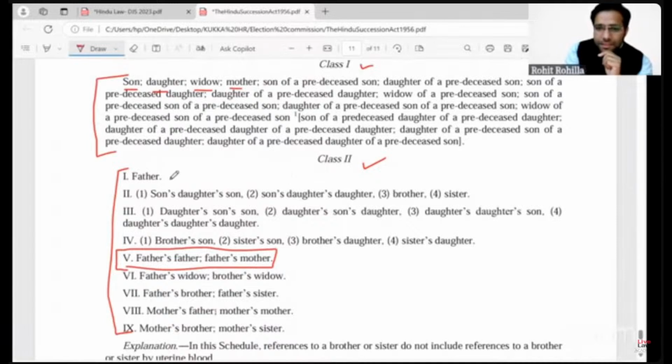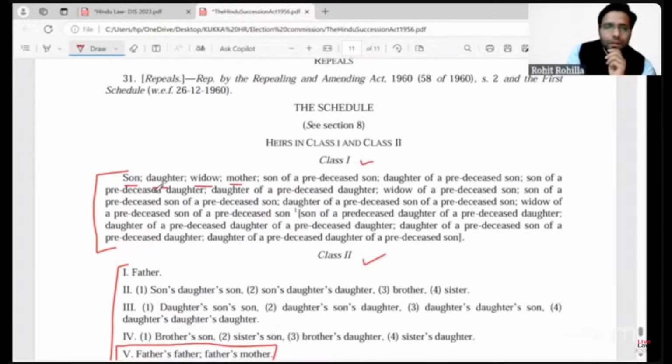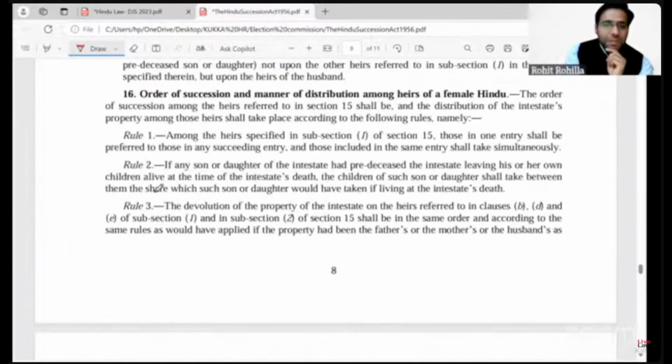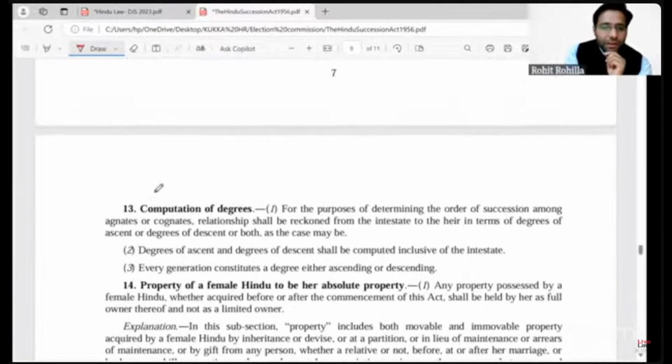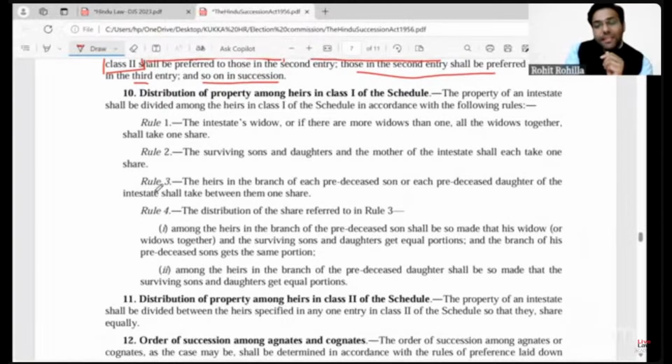Then class 1 heirs have to be exhausted. Then after that, all the first 4 categories of class 2 are also required to be exhausted, because class 2 heirs do not take the property simultaneously. They take the property category wise, right? So please keep in mind this point of difference between class 1 and class 2 heirs that are mentioned in the schedule, right?